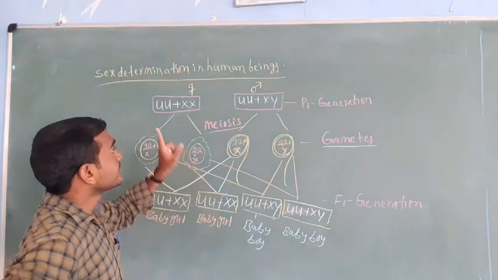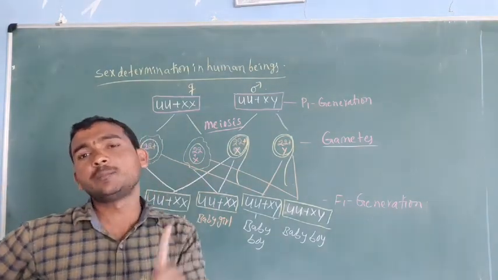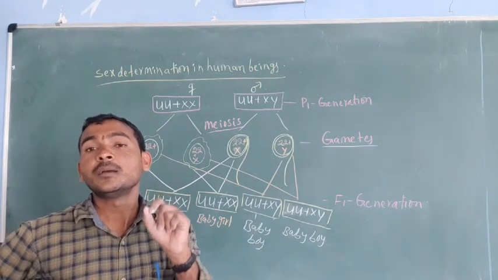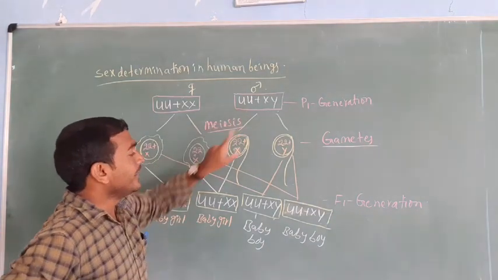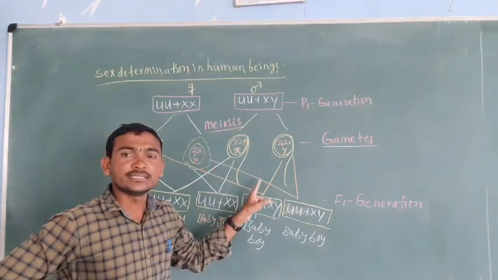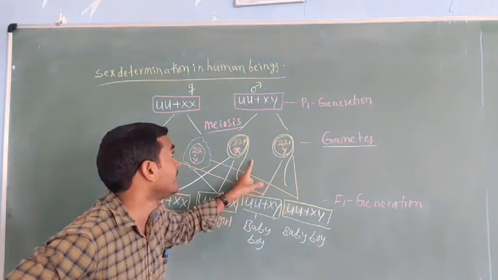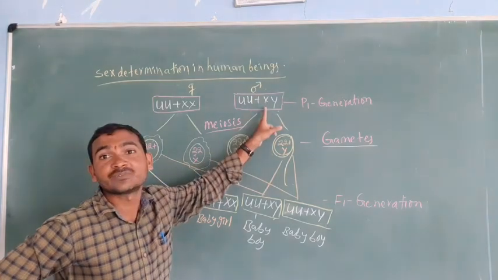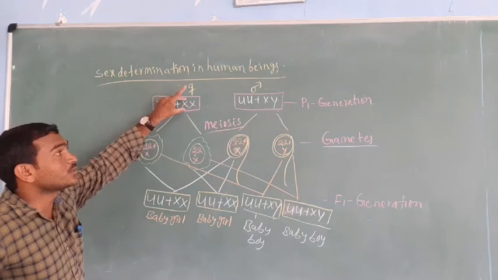Remember, one very important thing: nowadays many people misguide or blame the girls. But whether a girl or a boy is born is determined by the male only, because the male has XY, heterogamety, while the female has only XX.